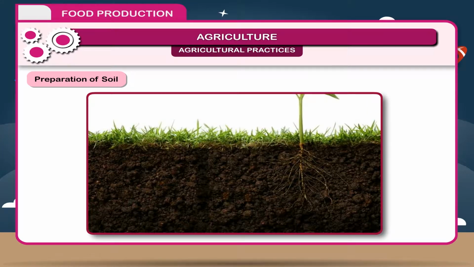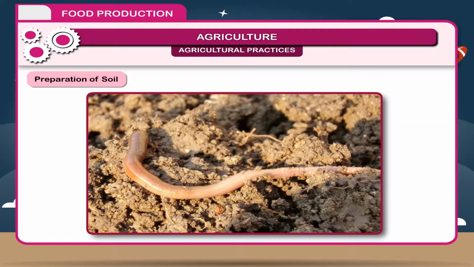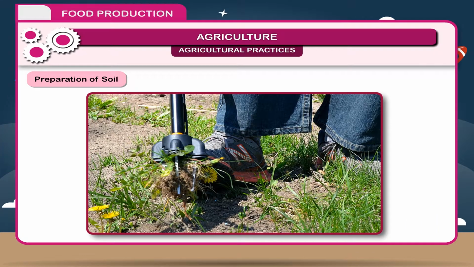2. It loosens soil so that roots can penetrate easily. 3. The loose soil also helps the microbes and worms to move freely. The earthworm is the best example that makes the soil more fertile by its burrowing habit. 4. The unwanted grasses and weeds are uprooted.